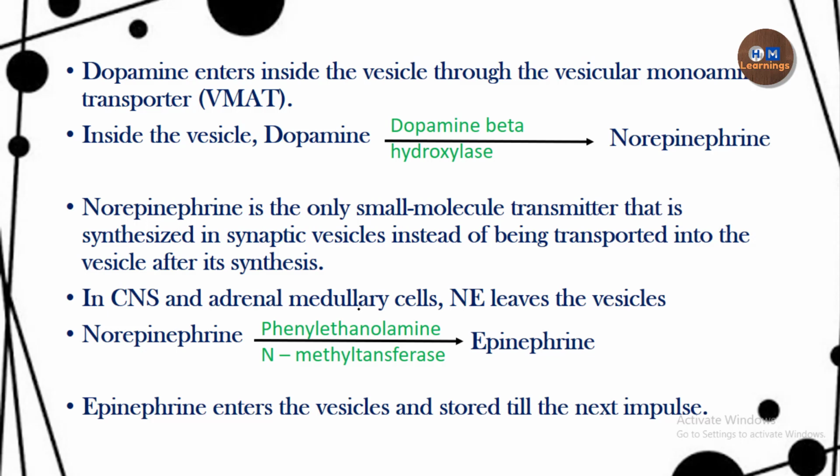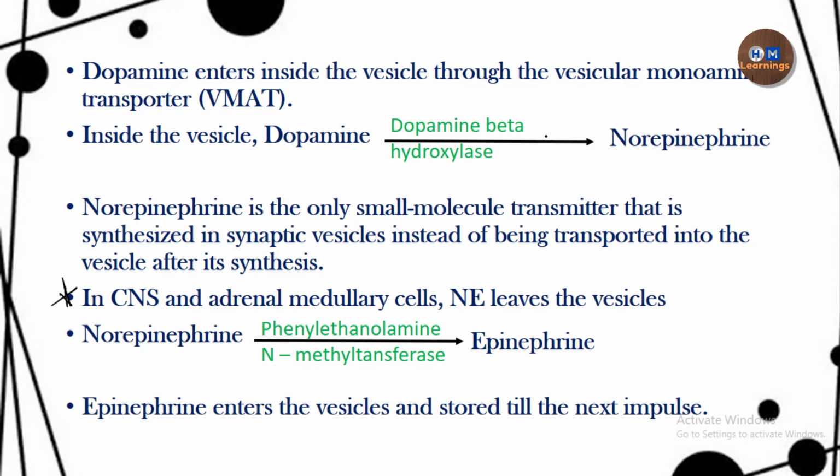Now a very important point here is that the adrenal medulla secretes 80% epinephrine and 20% norepinephrine. Why? Because only the adrenal medulla cells and the CNS cells have an enzyme which converts norepinephrine into epinephrine. Autonomic ganglions, or you can say the autonomic neurons, lack this enzyme, and hence their secretion is only norepinephrine.